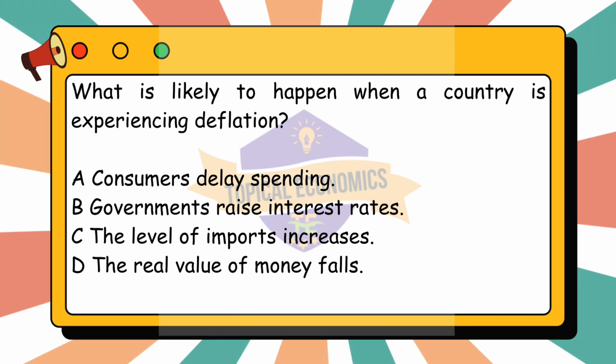A. Consumers delay spending. B. Governments raise interest rates. C. The level of imports increases. D. The real value of money falls. This question is from year 2021 May-June version 2 paper.